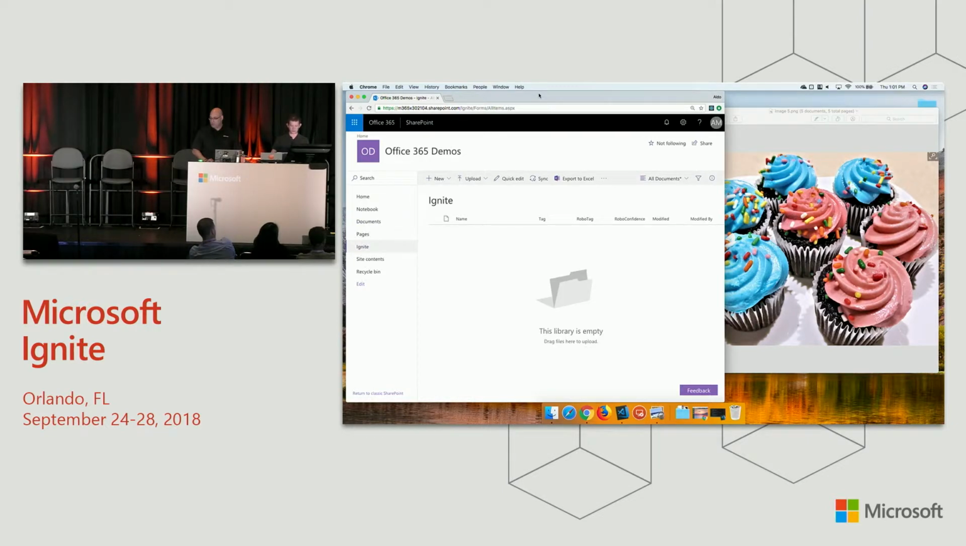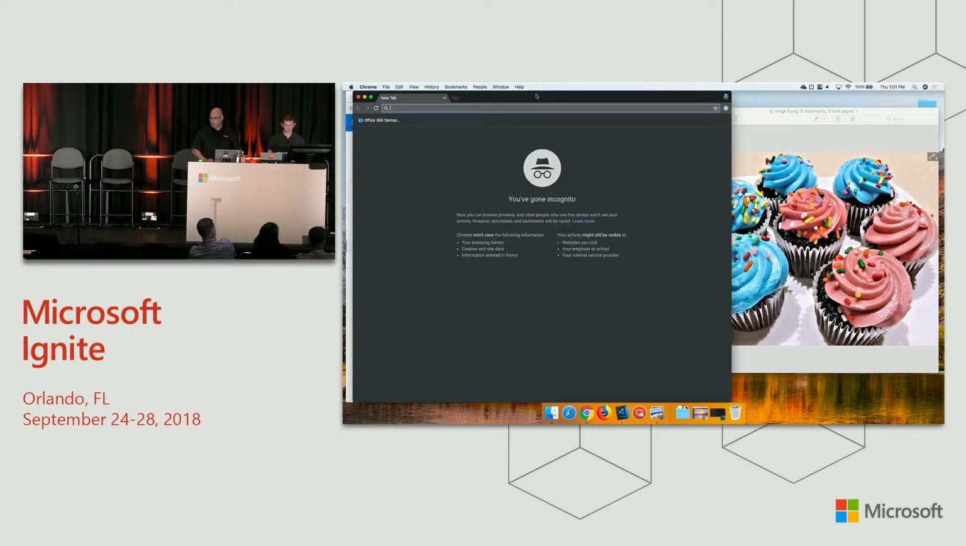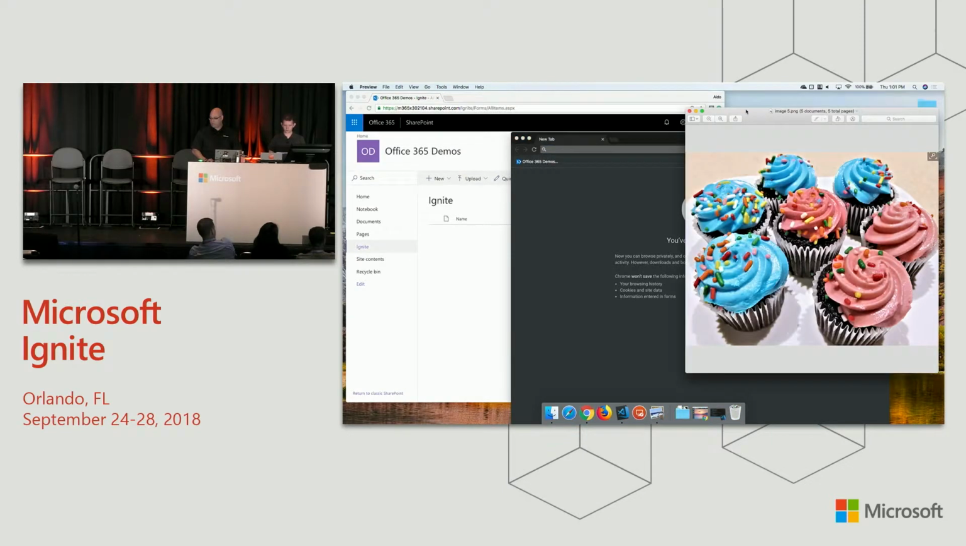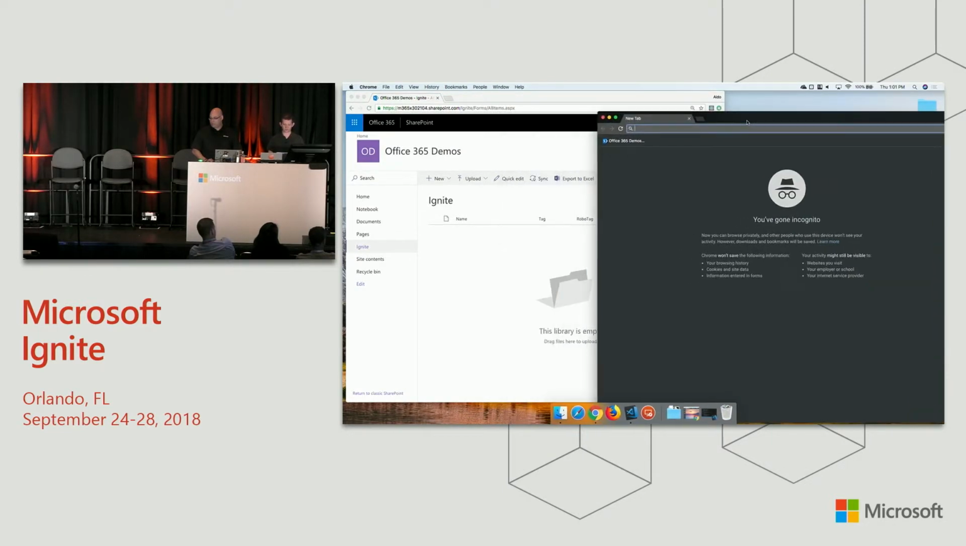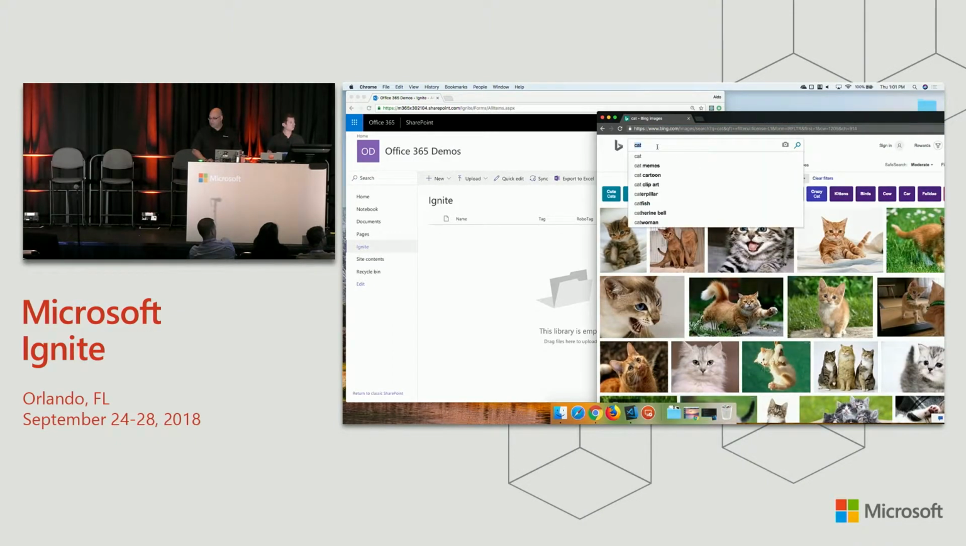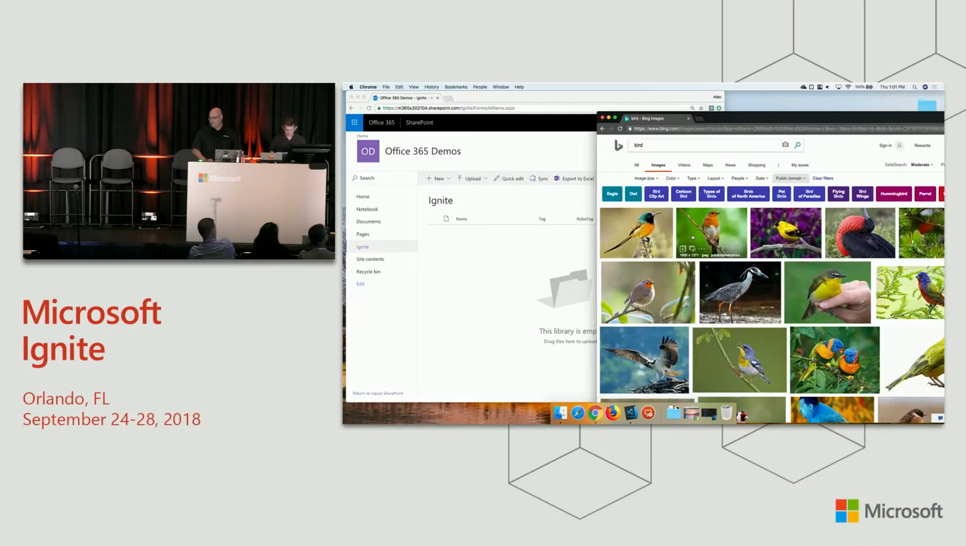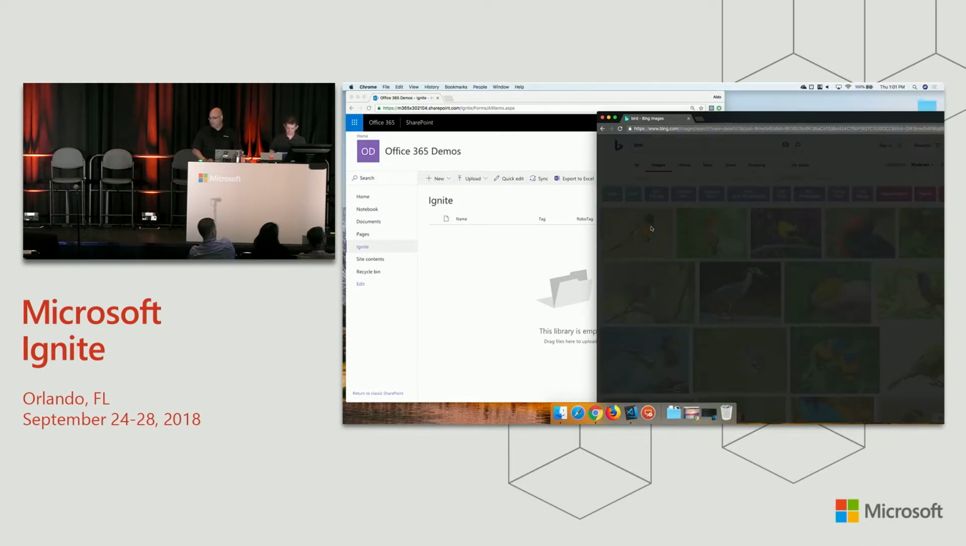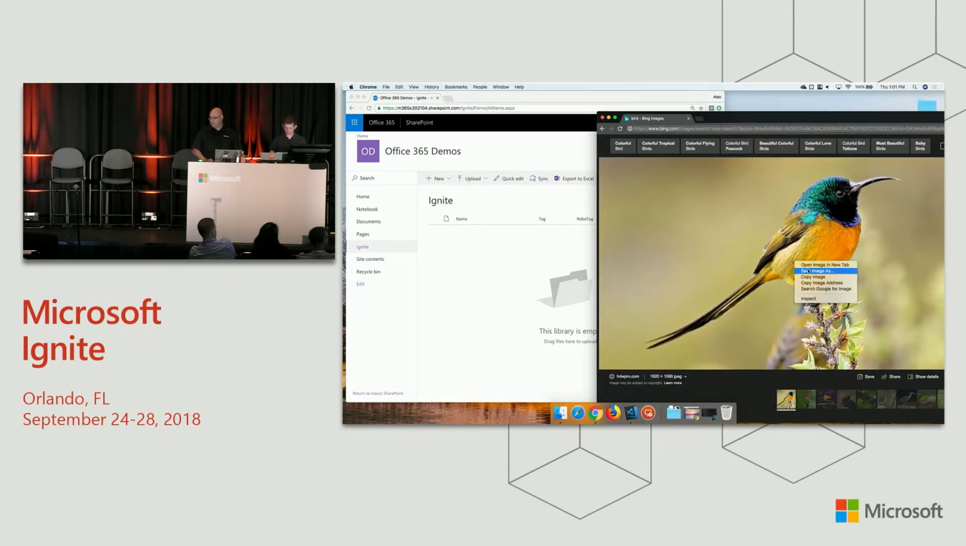Does anyone have ideas for other drone hazards that aren't cats or cacti? I heard birds. Let me get another one. Telephone pole. All right. So let's get some pictures of birds. We'll take this one.